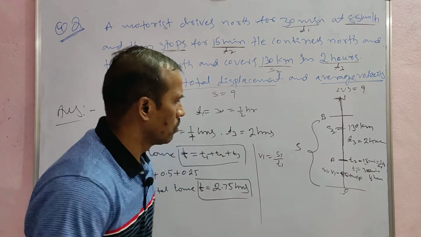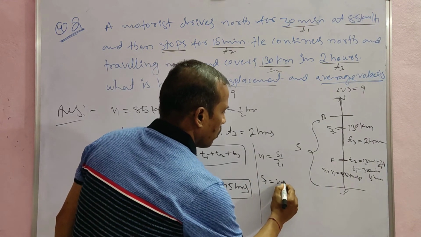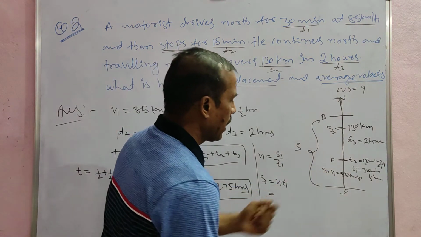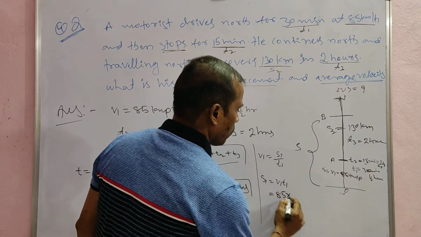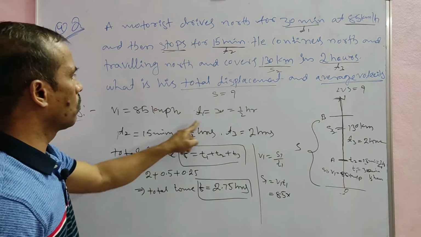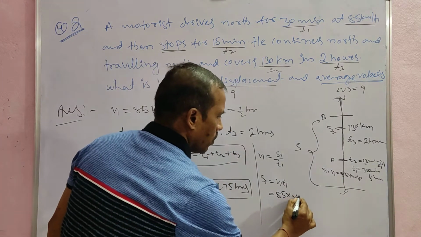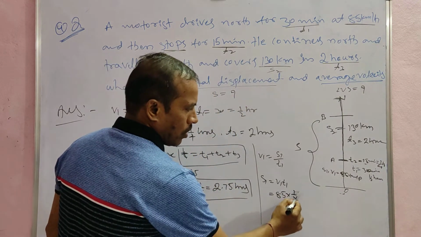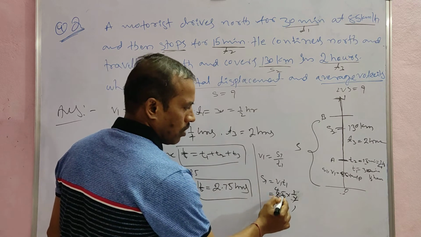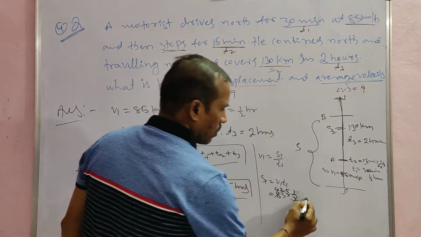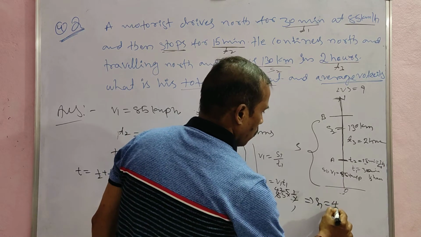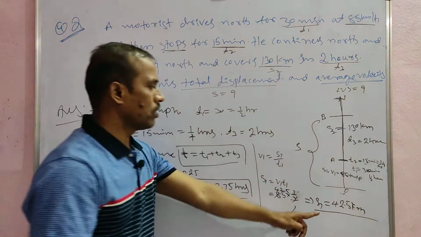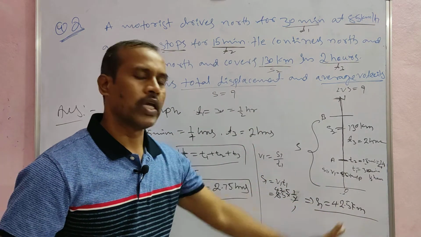We don't know the S1 value, so S1 is equal to V1 T1, that is 85 into 1 by 2. So S1 is equal to 42.5 kilometers.